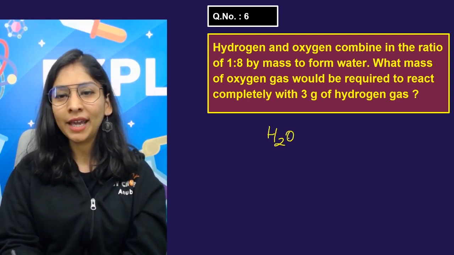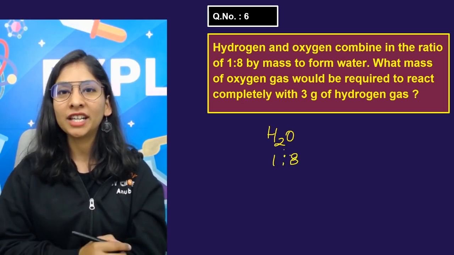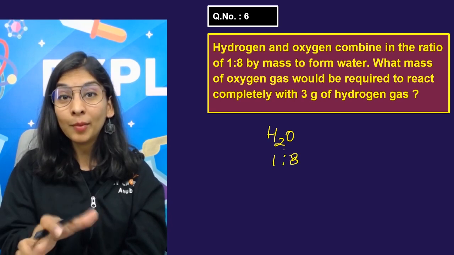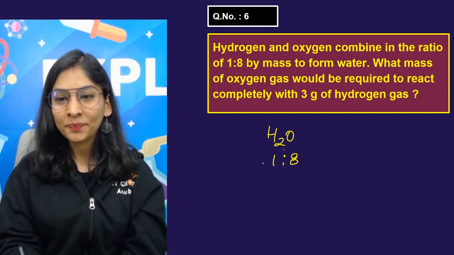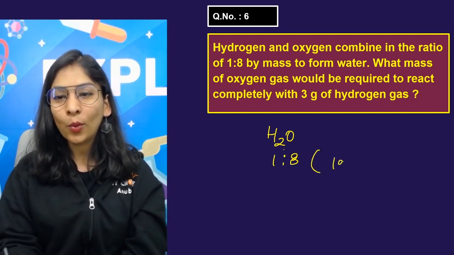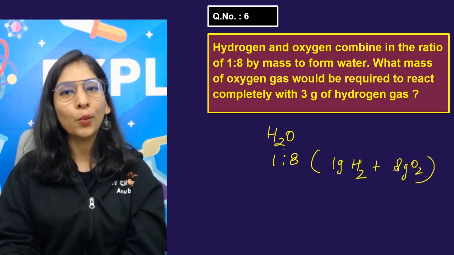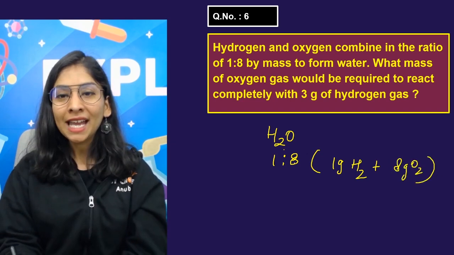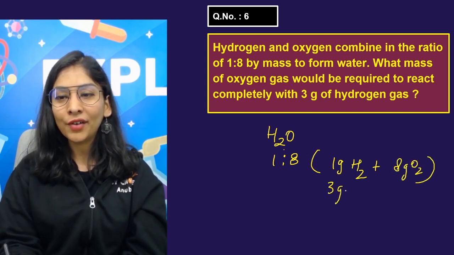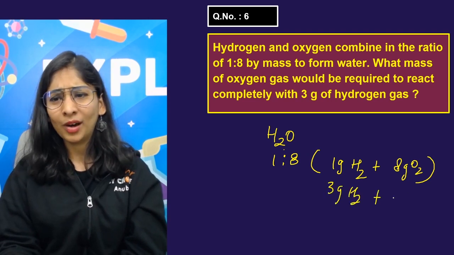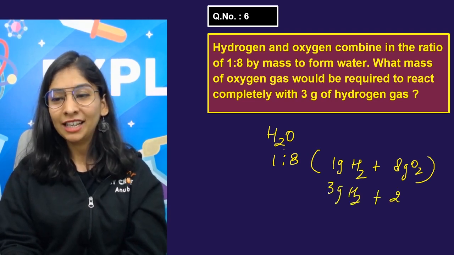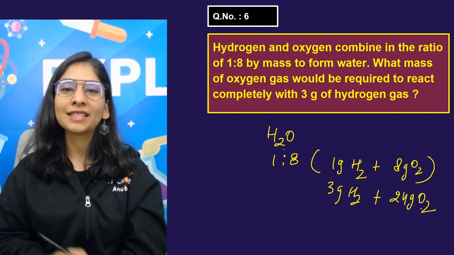See, you know that to make water, hydrogen and oxygen combine in the ratio 1:8. I'm just telling you in a simple way, then I'll tell you how to write it as well. That means 1 gram hydrogen reacts with 8 gram oxygen to give 9 gram of water. If I'm taking 3 gram of hydrogen, isn't it like maths? 1:8, so 3 is to what? If you multiply this also by 3, you will get 24 gram of oxygen.